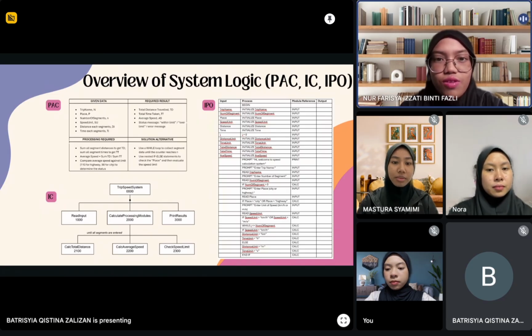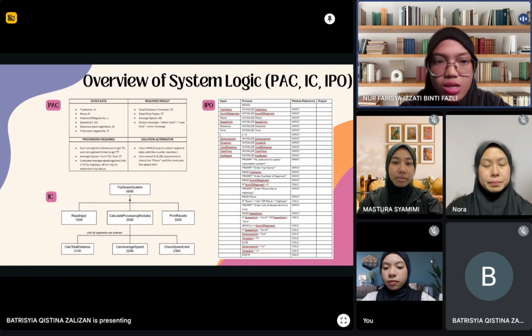The processing involves summing all distance values and time values, calculating the average speed using the formula total distance divided by total time, and comparing the result with the speed limit. The IC shows how users interact with the system from the beginning until the final output, while the IPO clearly connects the input data, processing steps, and output results.